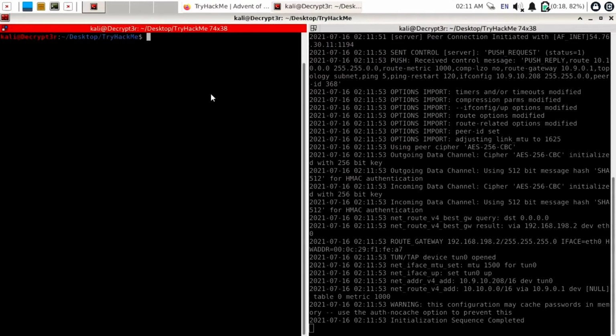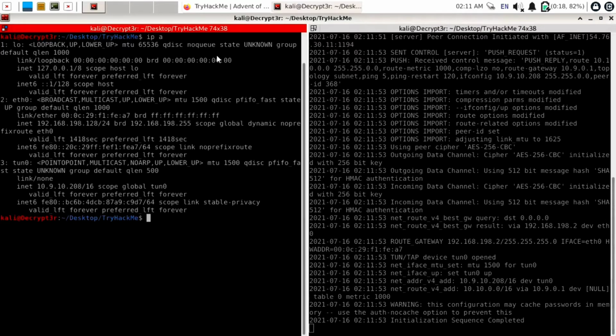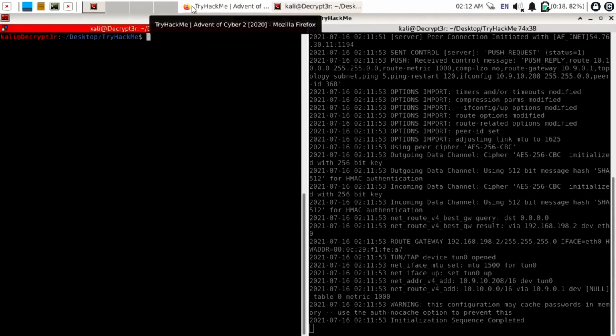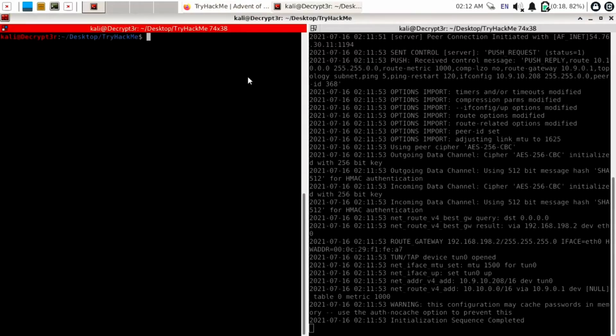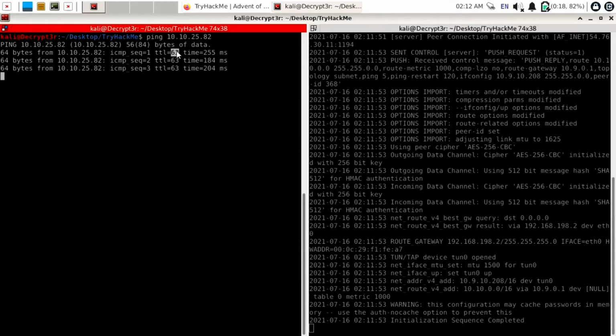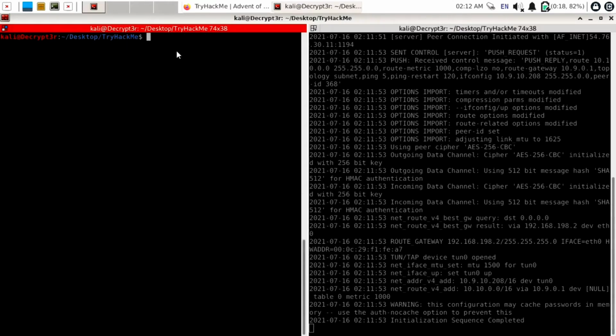Now you can check your IP by using the command ip a. Here is our IP, 10.9.10.208, and here is our target machine IP. Try to ping this IP to check whether our target machine is up or not. I will copy this IP and ping it, using Ctrl Shift V to paste the IP. You can see we are getting replies to the request, which means our target machine is live now.